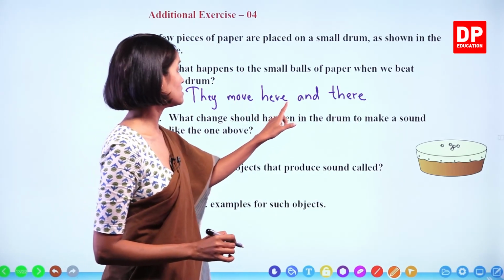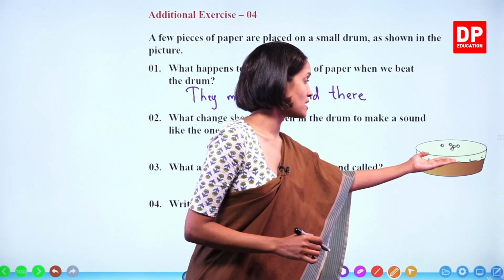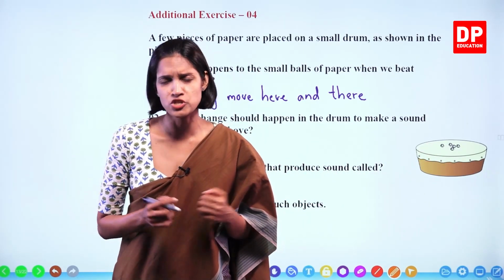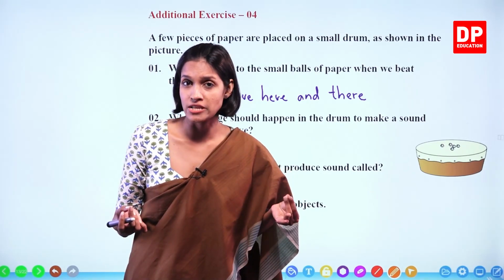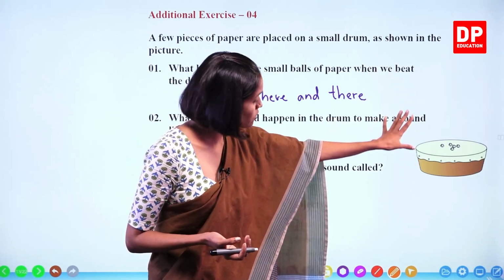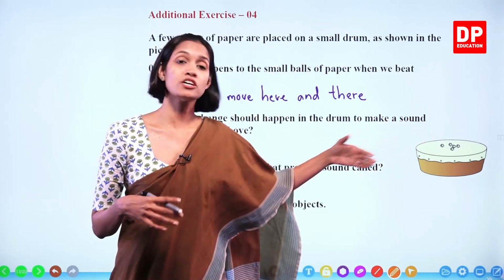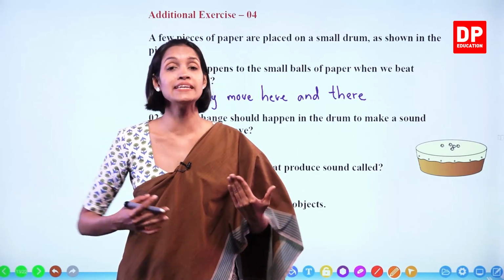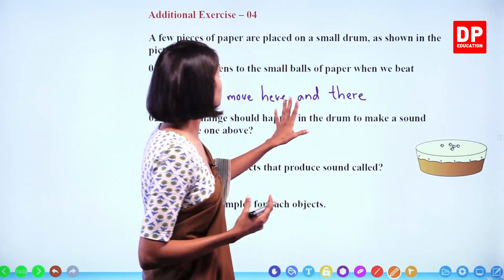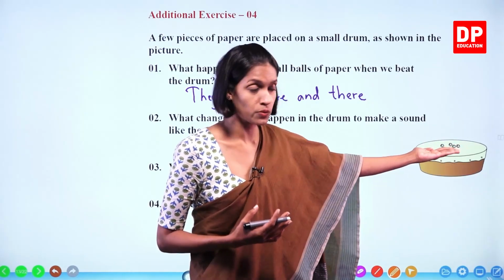What change should happen in the drum to make a sound like the one above? Now look at this. This drum is an instrument which can produce sound. Now we all know that in order to produce sound, what should happen, children? Something should be vibrated, a material, particles, likewise, okay? So in order to produce sound by the drum, what should happen? The drum membrane should vibrate because all the drums produce sound by vibrating membranes or the skin. So in order to make sound, the membrane of the drum should be vibrated, okay?